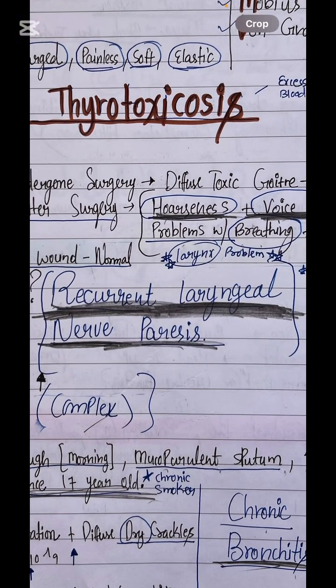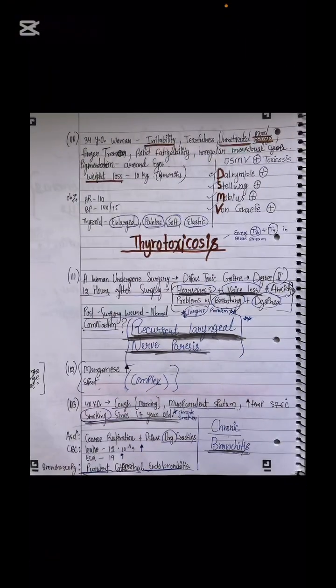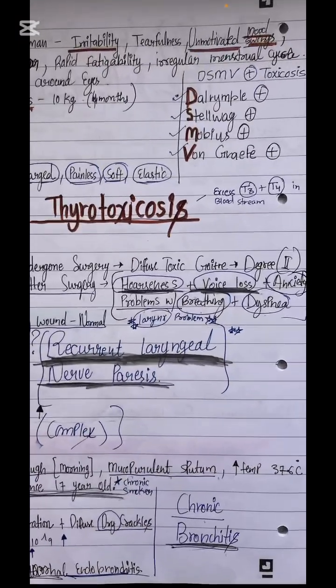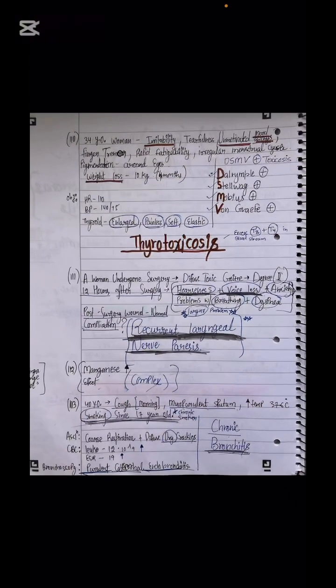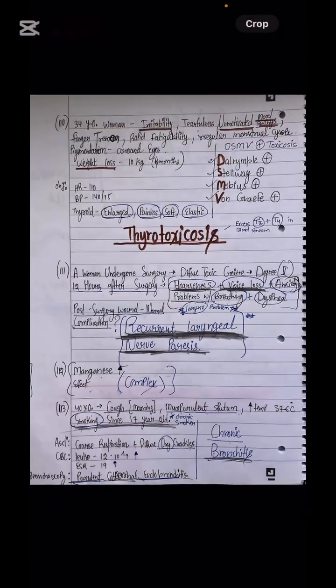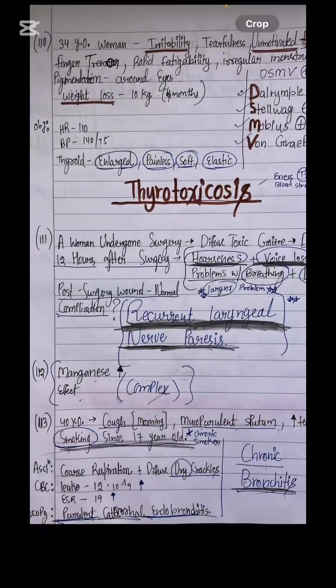The recurrent laryngeal nerve paralysis. If the nerve is paralyzed, the patient will not be able to speak properly, because our sound box is our larynx, and there is a problem with breathing because of paralysis over there. So recurrent laryngeal nerve paralysis.